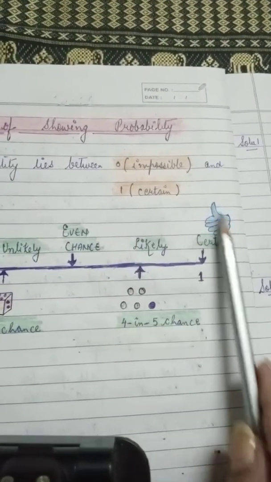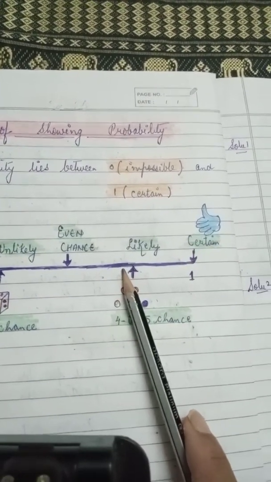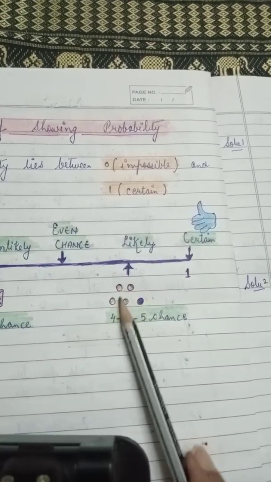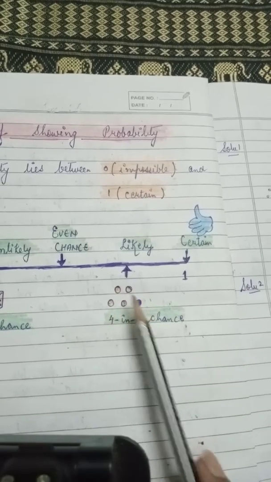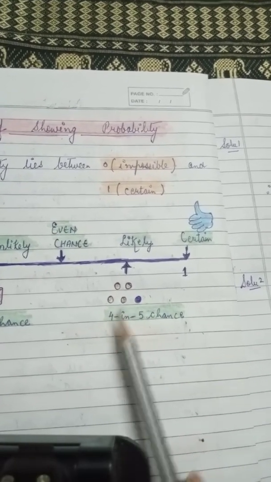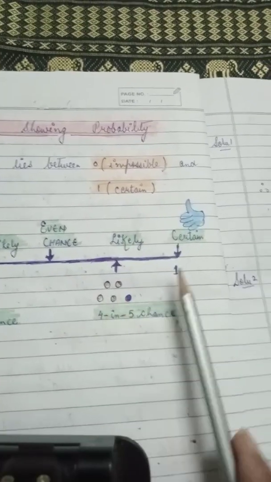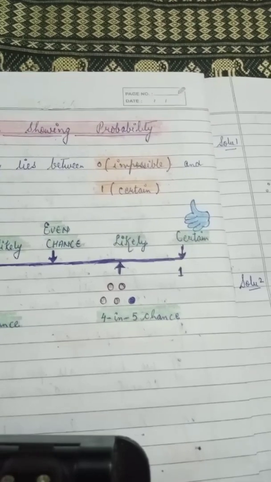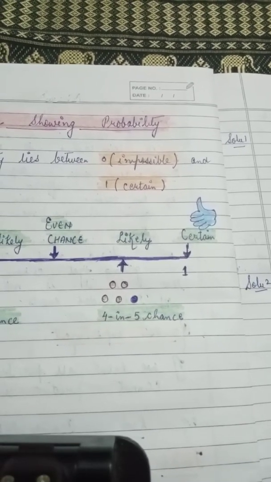Likely means more happening chances are there and less not happening chances are there. For example, say there are 5 balls and you want 4. So 4 in 5 chances, more happening and less not happening, and 1 is exactly a certain chance which is going to happen. Now let's start the exercise. Let's see the exercise.